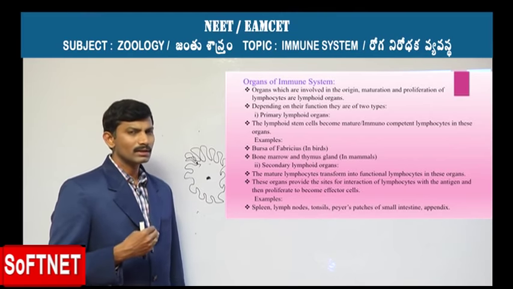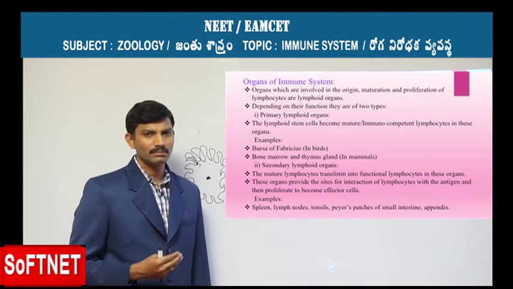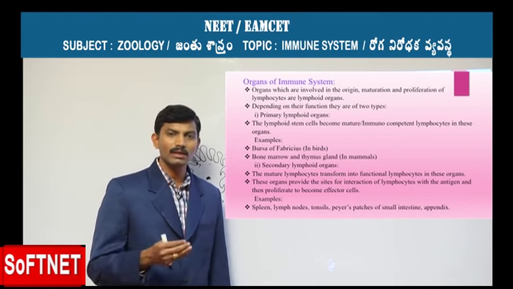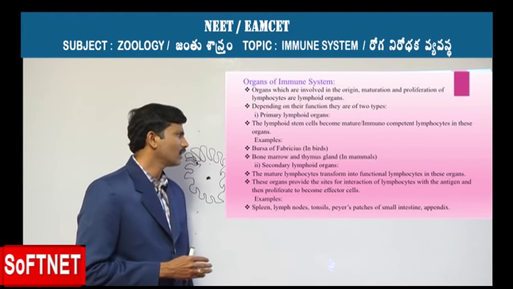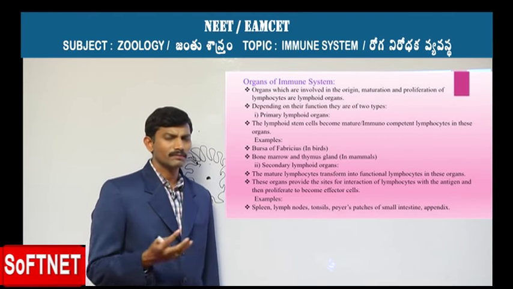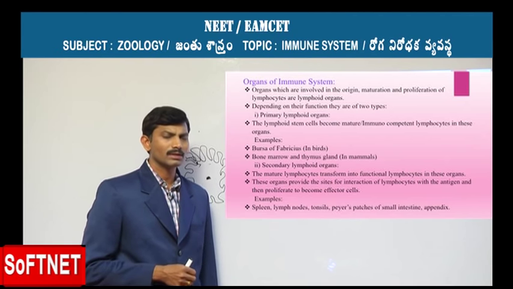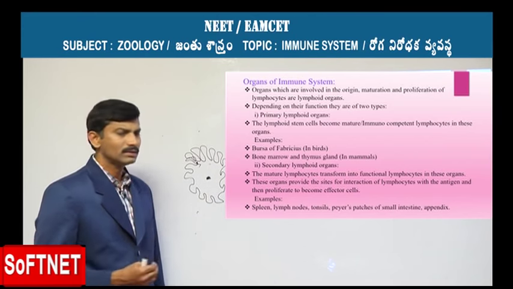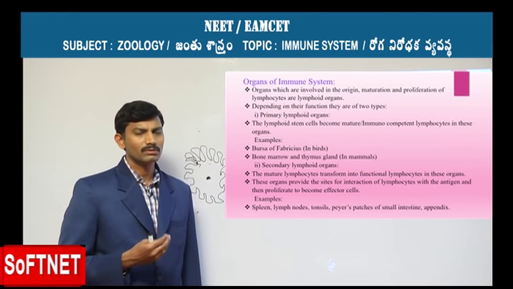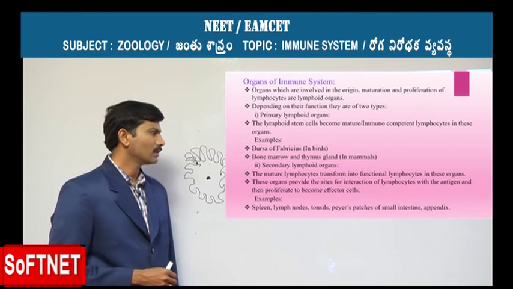Antigen recognition capacity is attained under the influence of the primary lymphoid organs. Examples are the bursa fabricius, located near the rectum in birds, and in mammals the bone marrow and the thymus gland. These two function as the primary lymphoid organs.